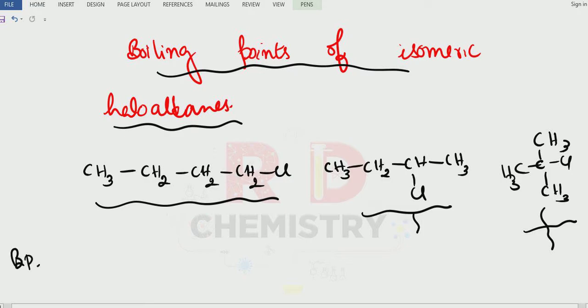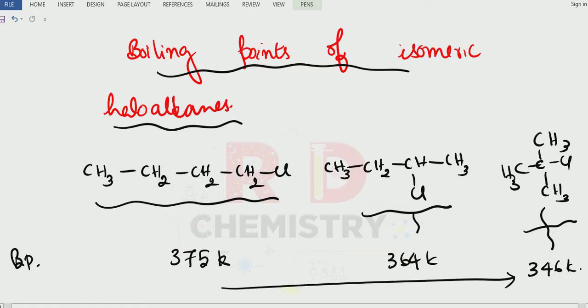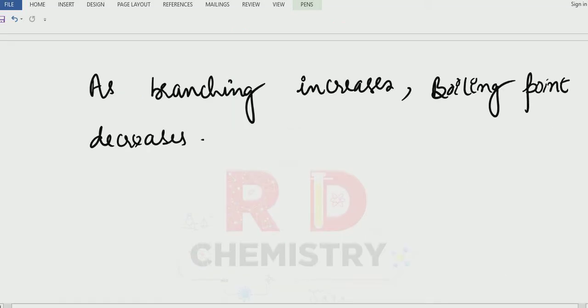Boiling points are approximately 375 Kelvin for the first one, 364 Kelvin for the second one, and around 346 Kelvin for the third one. Clear? Now see here, as branching increases, the boiling point goes on decreasing, right? As I said, as the branching increases, the boiling point decreases. Now what is the reason?